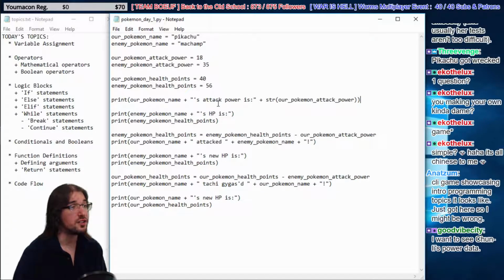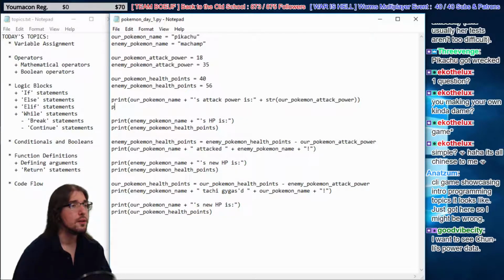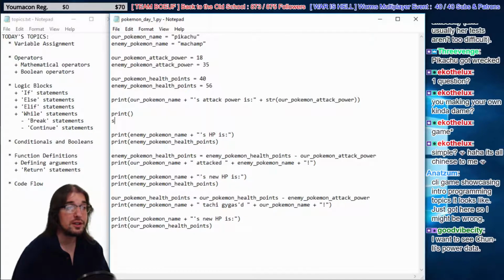Now we know two different functions, right? We know the print function, we know how to use print, and we know how to use str now. So str will turn data into strings.